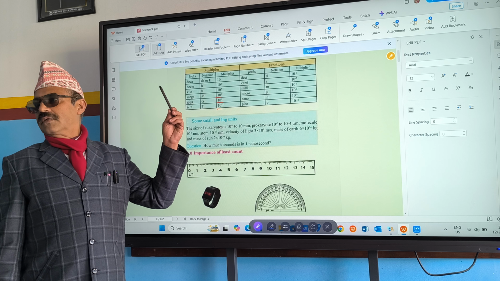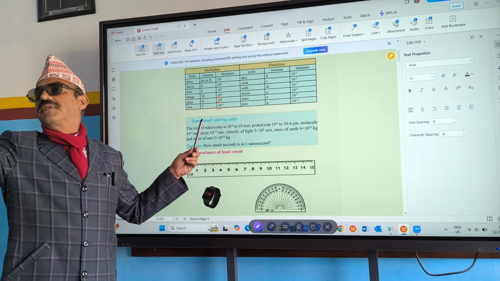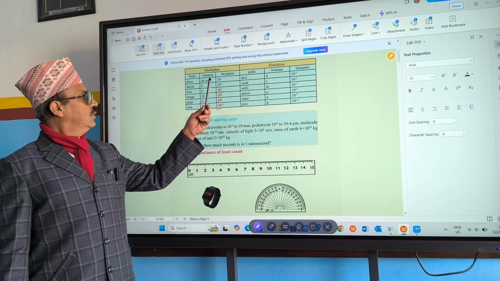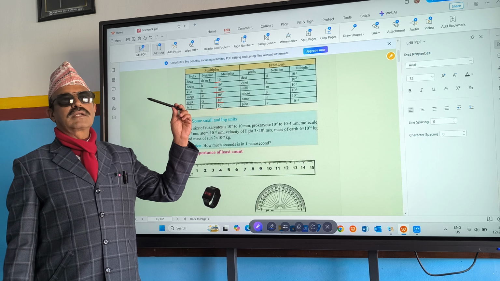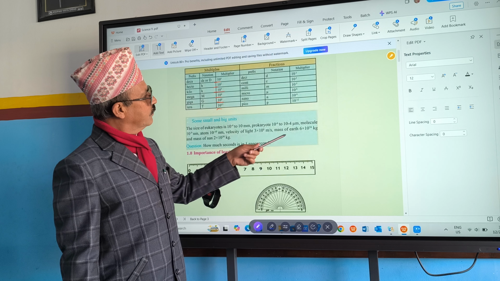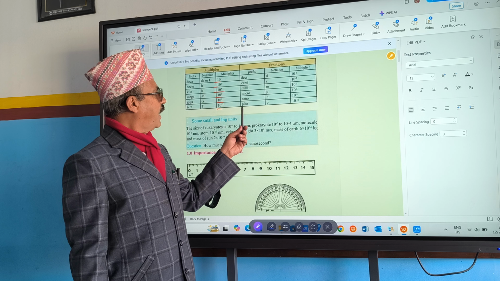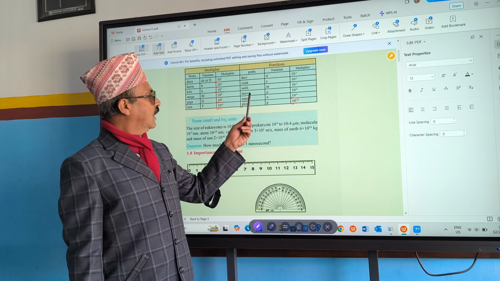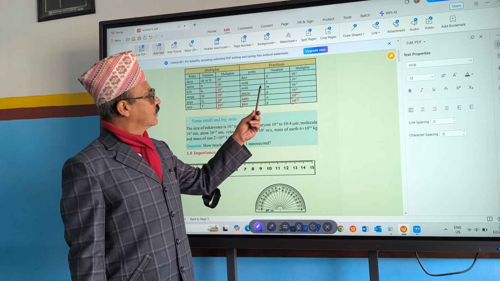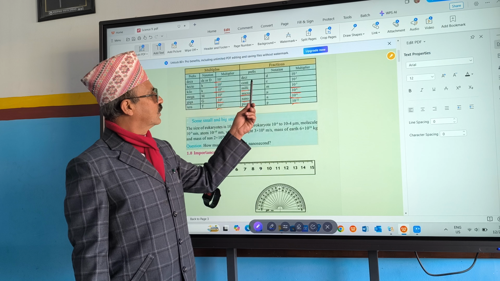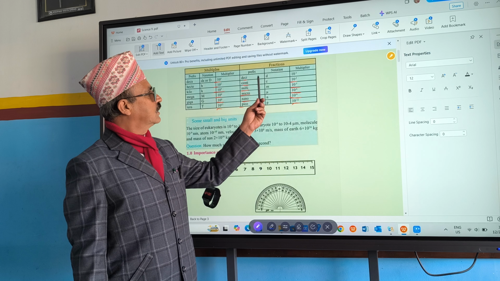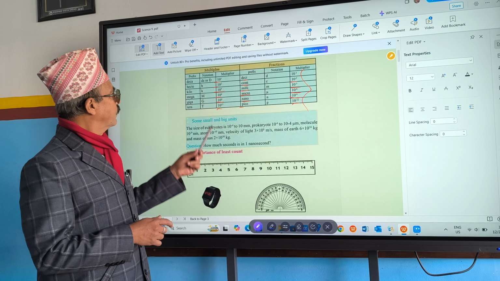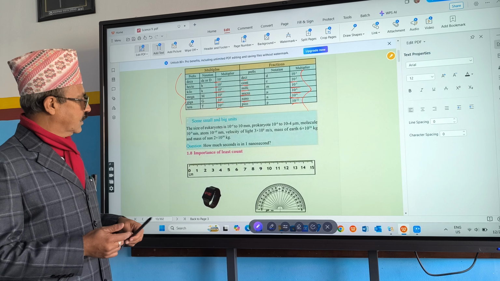Mega, 10 power 6. Kilo, 10 power 3. Hecto, deca, 10 to the power 1. Now, in sub-multiple, pico, 10 to the power minus 12. Nano, 10 to the power minus 9. Micro, minus 6. Milli, 10 to the minus 3. Centi, minus 2. Deci. Negative power means they are sub-multiples, smaller. Positive power means they are bigger.